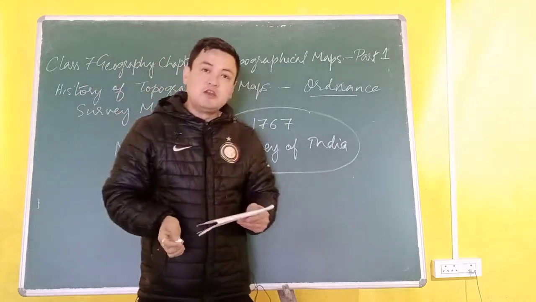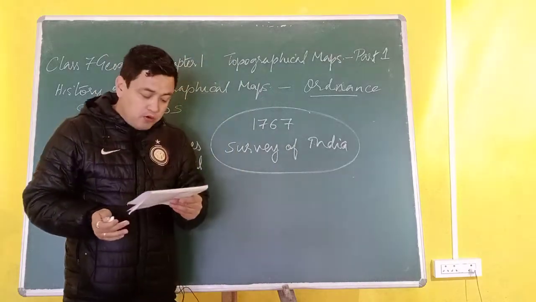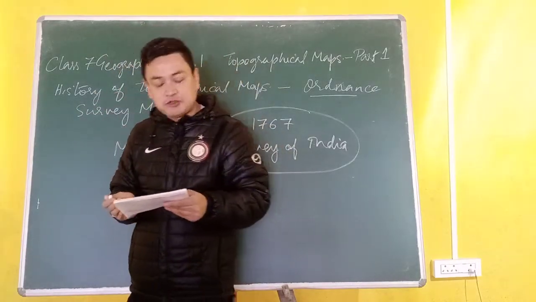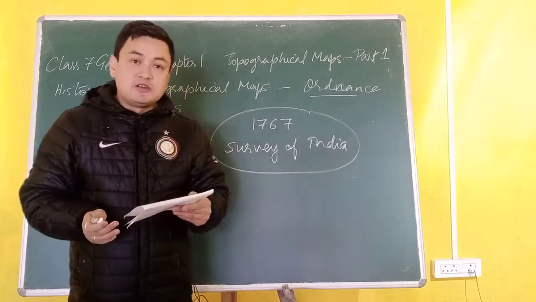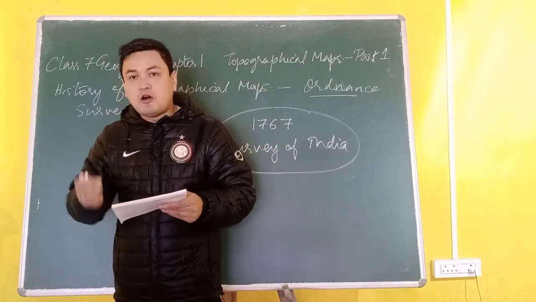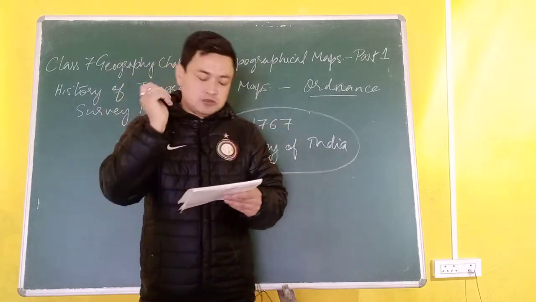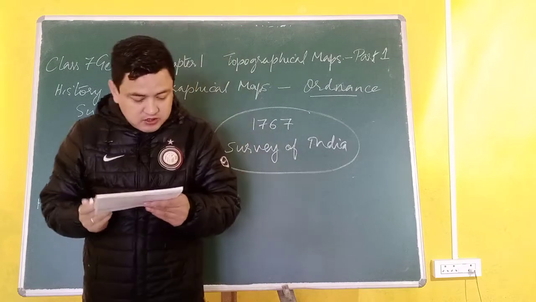Now you can see that a topographical map is also known as a topo sheet, as we discussed last time, because it portrays not only the scale but also natural as well as man-made features and socio-cultural features of the earth.